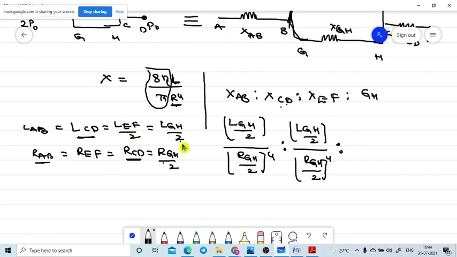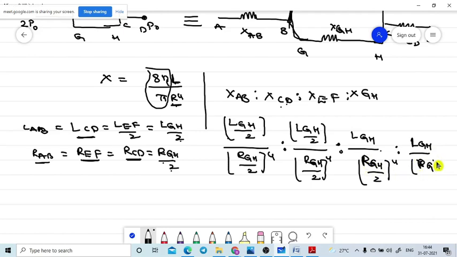Are you getting? That is equal to the length of GH divided by, now radius of EF is equal to GH by 2. That is equal to R of GH divided by 2, whole to the power of 4, is to X of GH. Length of GH, X of GH is equal to GH, we took X only. That is nothing but L of GH divided by R of GH whole to the power of 4. Are you getting?